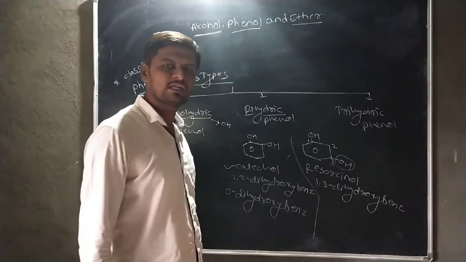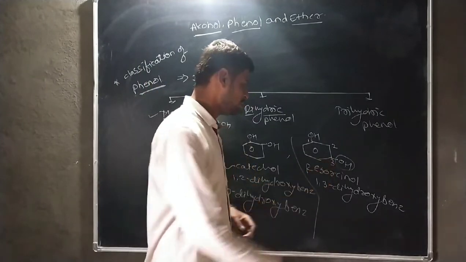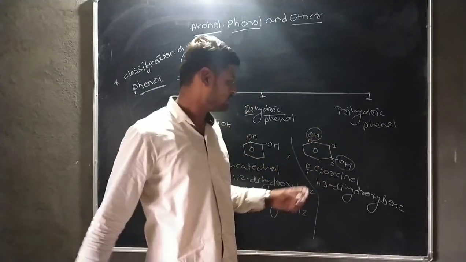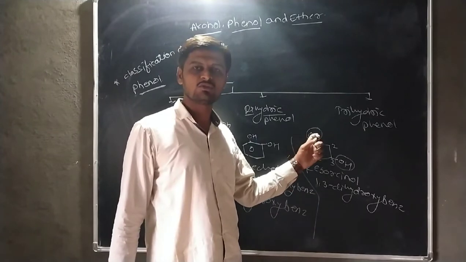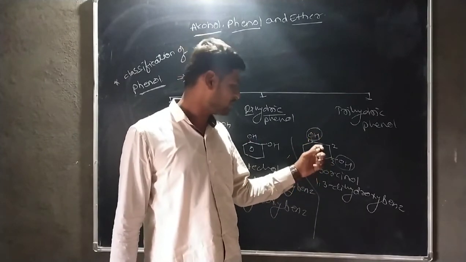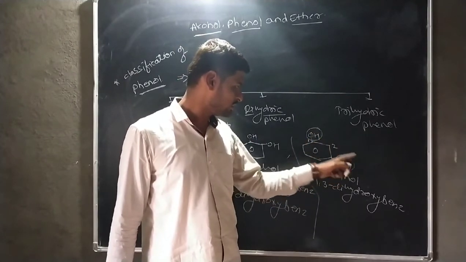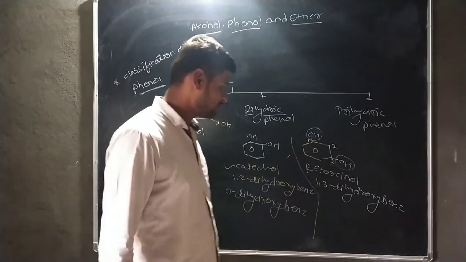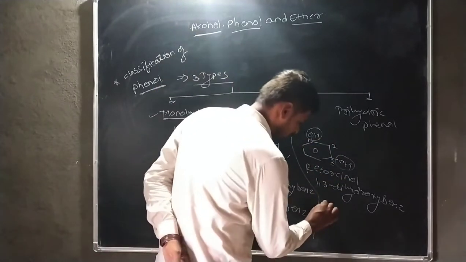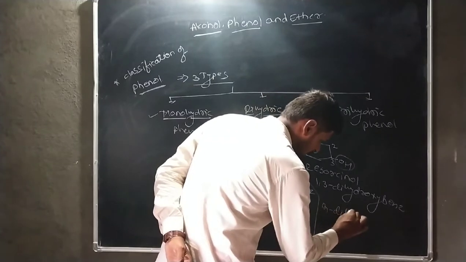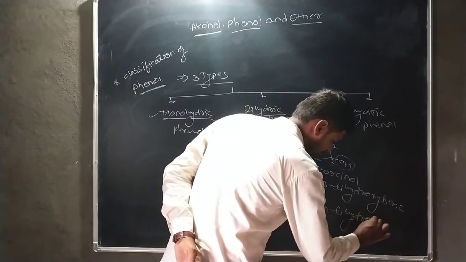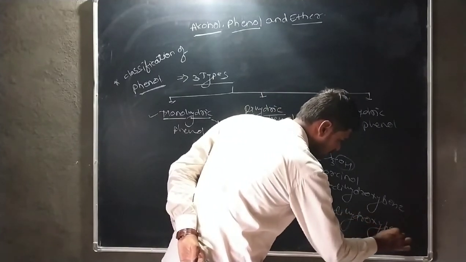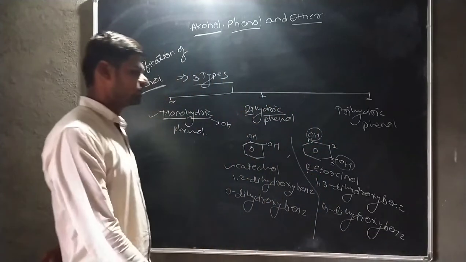This hydroxyl group is attached to the meta position of phenol. If we consider this hydroxyl group, then this other hydroxyl group is attached to the meta position, considering this as a phenol. Then it is a meta-dihydroxy benzene.